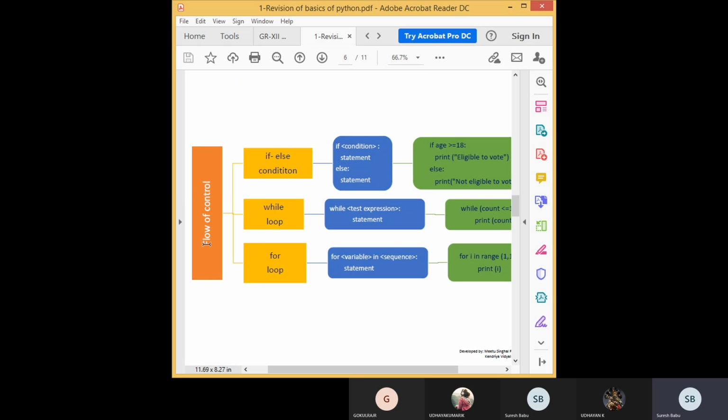So it controls the flow, it controls the execution of a program. That is called flow of control. In this we have three types, sorry, two types majorly: conditional statements and iteration statements. The conditional statement consists of four types of if statement: simple if, if else, if elif, then nested if.